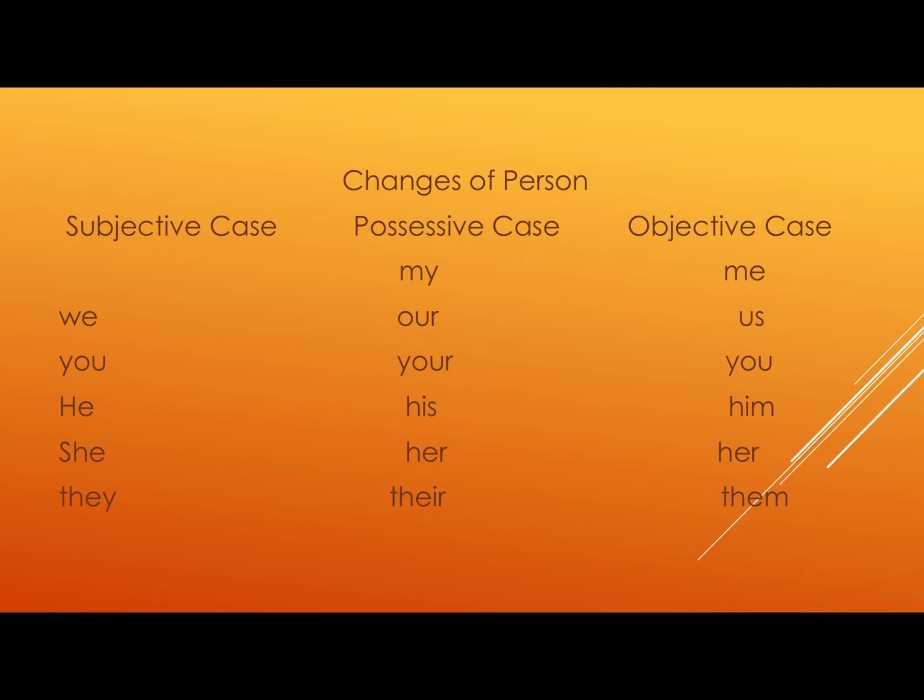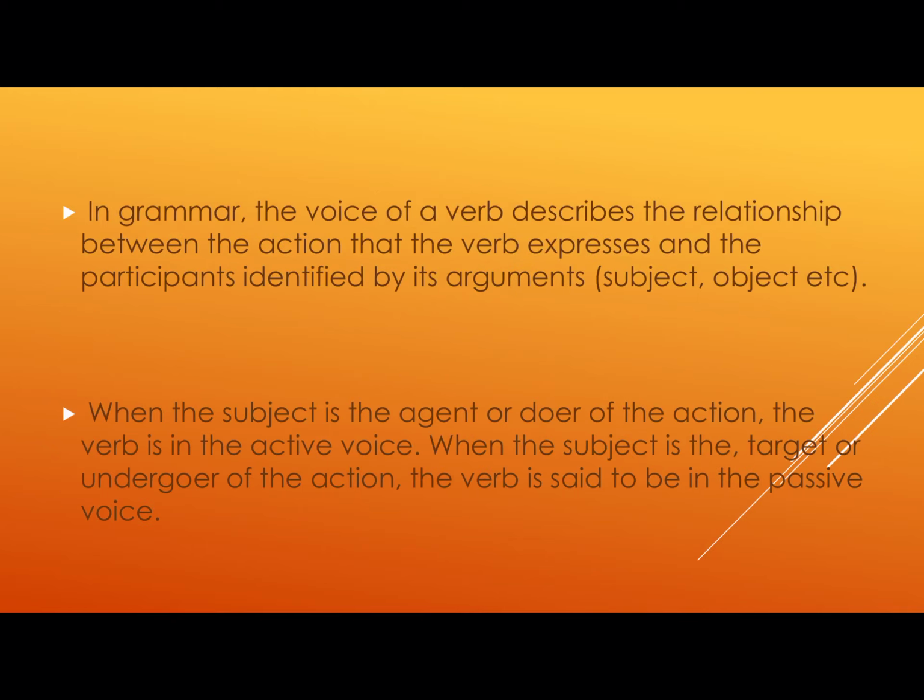So this is how we use them and we have to change them. You have to make the table and then you have to use them accordingly, but at the same time you have to practice it and memorize it, and while practicing you will observe the difference.